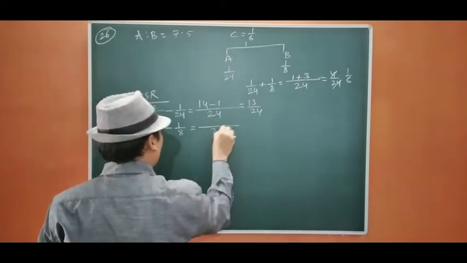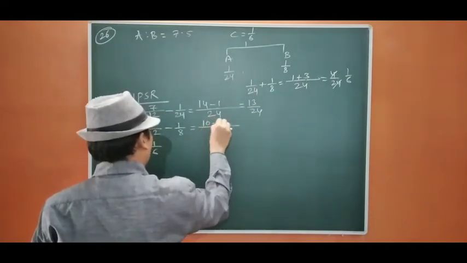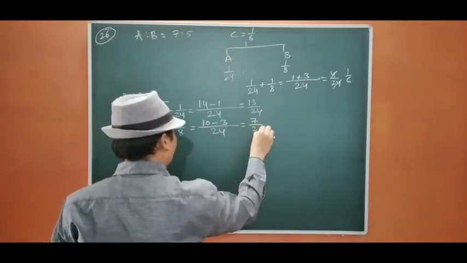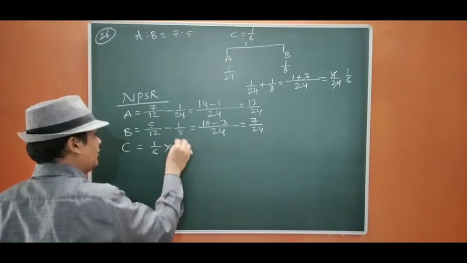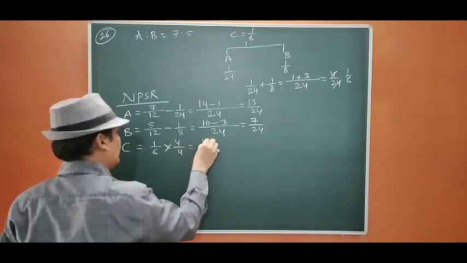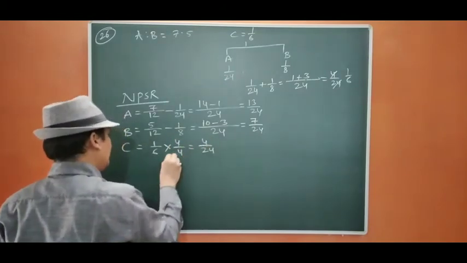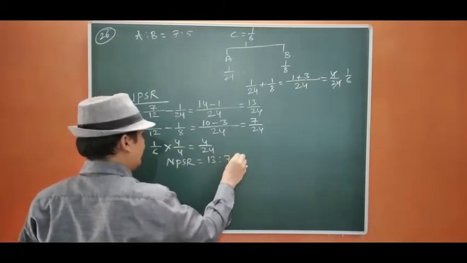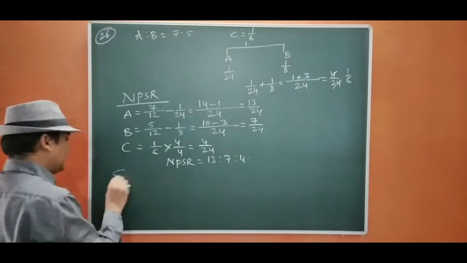It is also going to be 24. 10 minus 3, it is going to be 7/24. And to make it 24, I am going to multiply with 4. So 4/24. So our new PSR is 13:7:4.